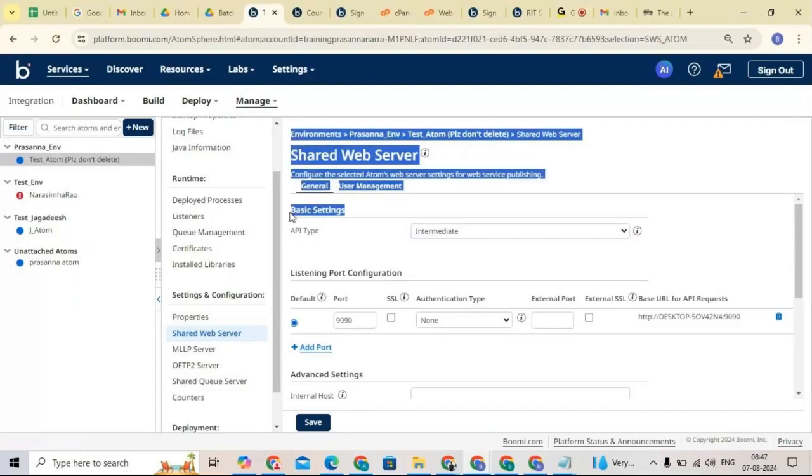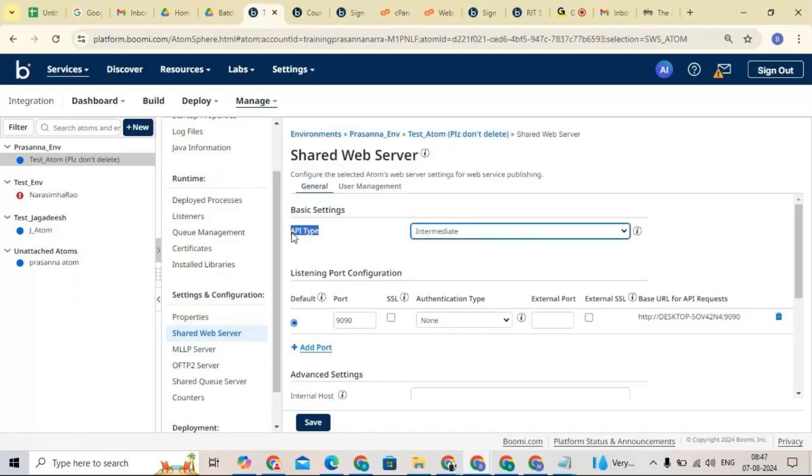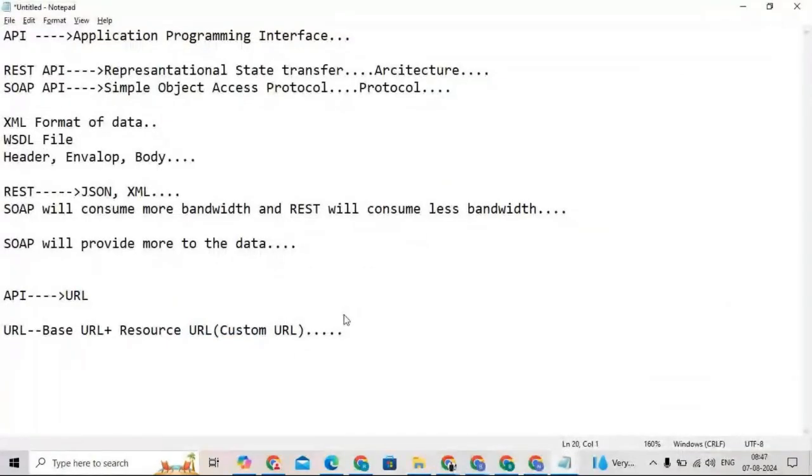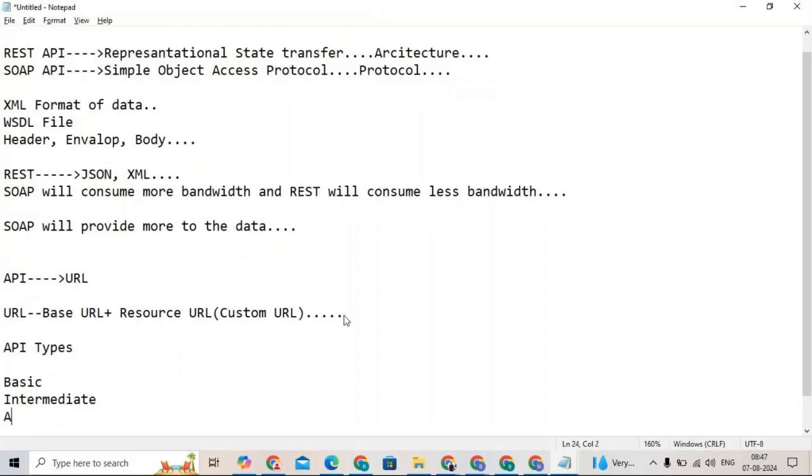Under basic settings we have an API type. This API type has three types. One is basic, I can say none, sorry, basic. The second one is intermediate, and the third one is advanced.